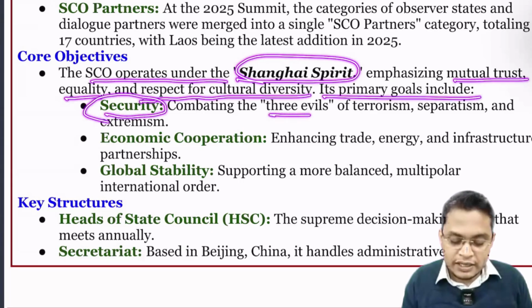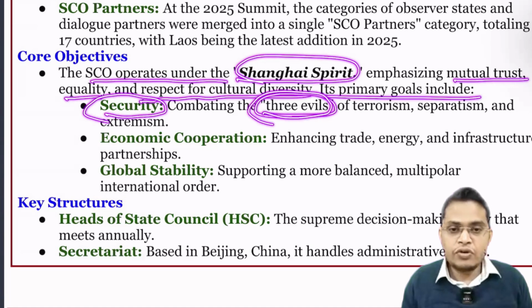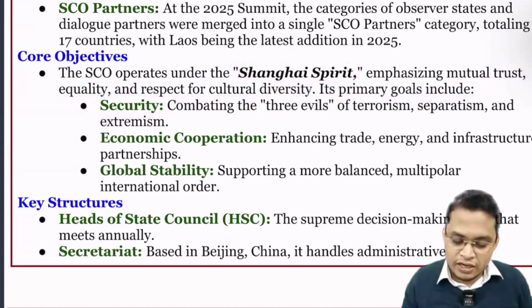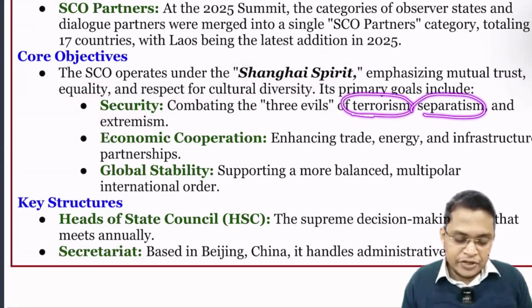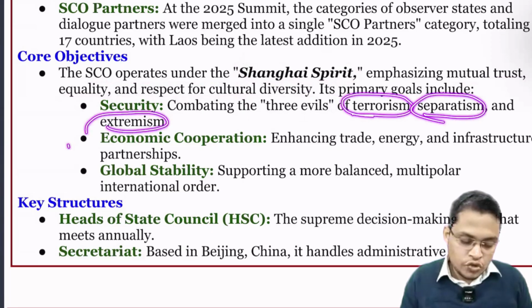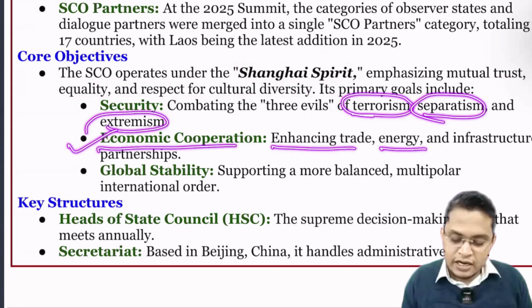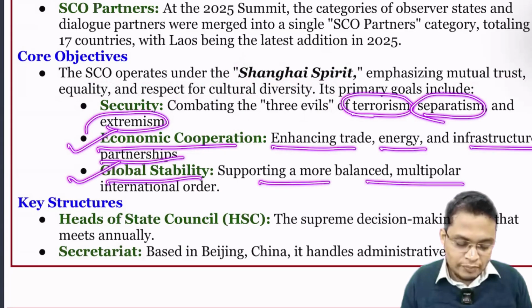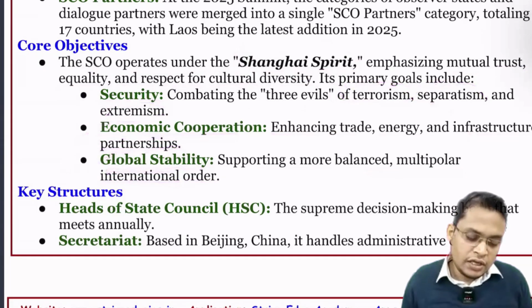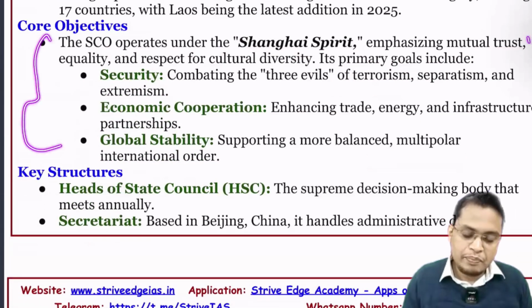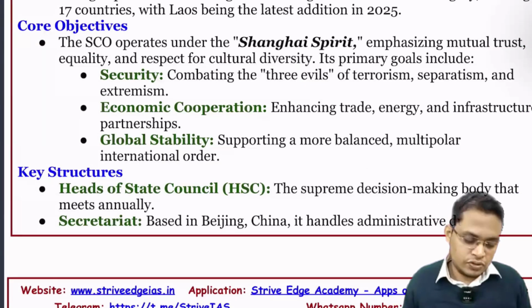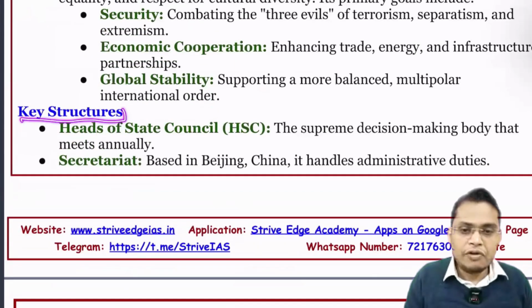So to combat three evils, this can be a very good question. So SCO basically talks about combating three evils. What are they? Terrorism, separatism, and extremism. Then economic cooperation, enhancing trade, energy, infrastructure, and partnership. Then global stability, supporting a more balanced multipolar international order. Okay, so these are the core objectives. They can pick one or two statements and ask which of the following are core objectives of SCO. So key structure, how it is operating.